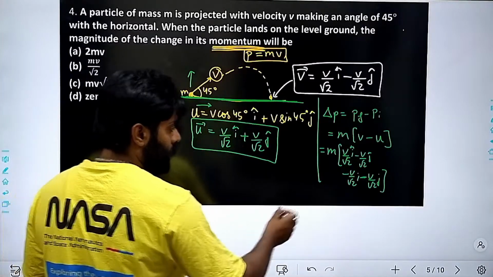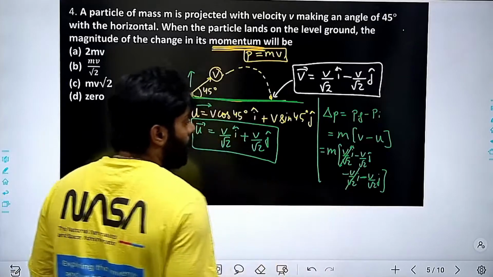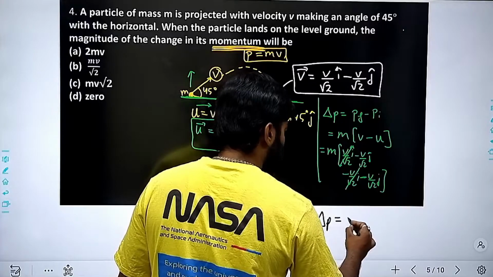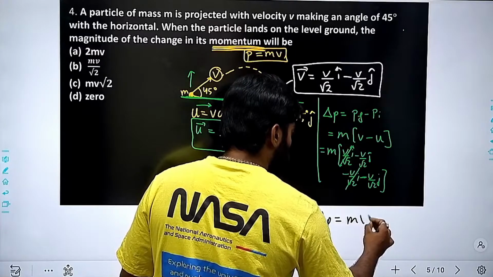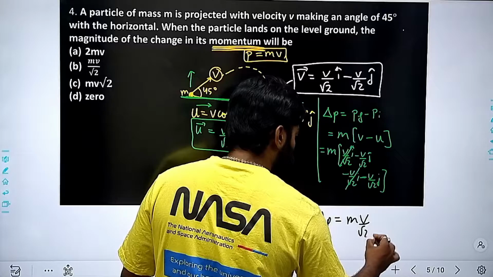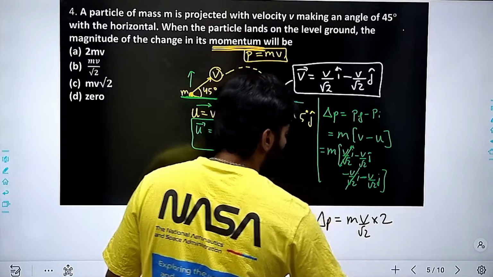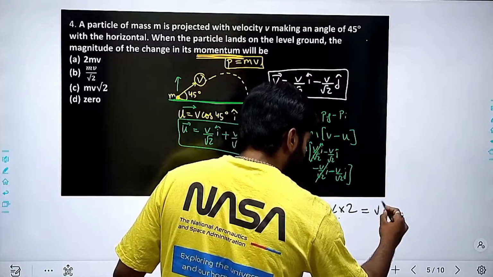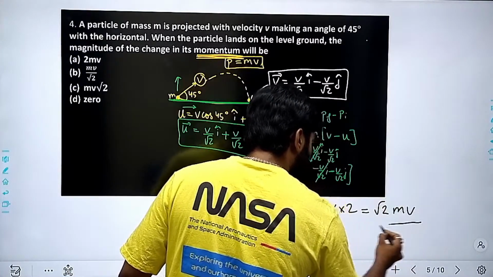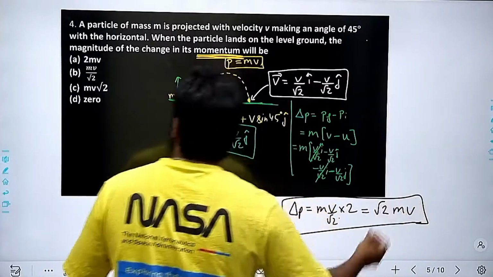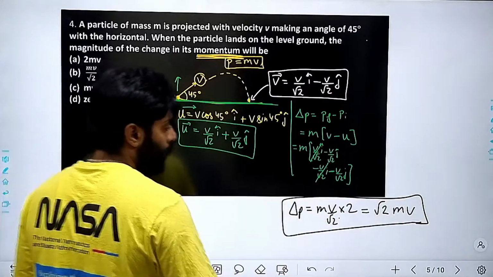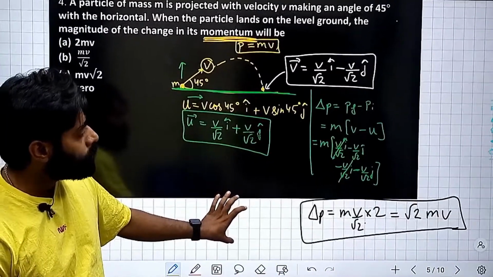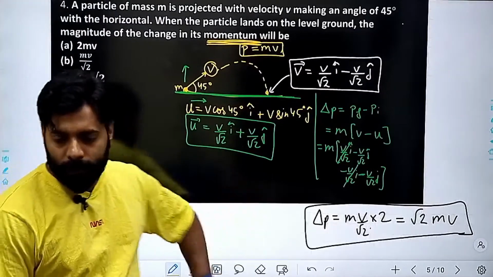I know that this thing will be cut, and I'm getting delta P as m v by root 2 into 2. Okay? And root 2 can be cut. I can write this as root 2 mv. Can't we? Are you getting that?